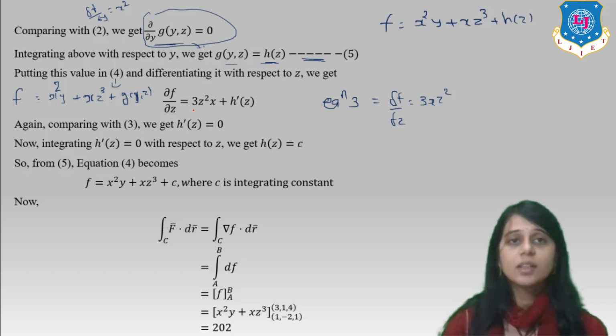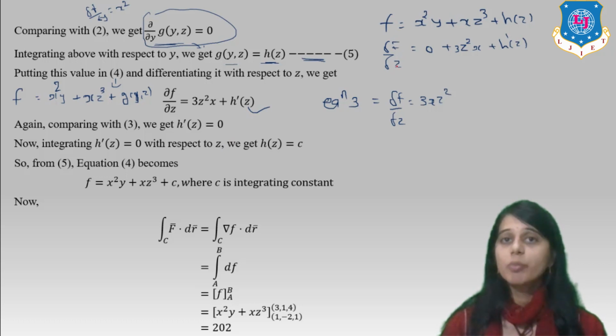And also we differentiate with respect to z. So what we get? ∂f/∂z equal to 0 + 3z²x, okay, plus h'(z). Now we compare this with equation 3.